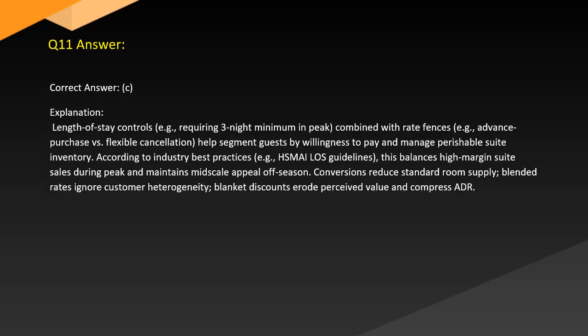Answer. Correct answer: C. Explanation. Length-of-stay controls, e.g. requiring a 3-night minimum in peak, combined with rate fences, e.g. advance purchase versus flexible cancellation, help segment guests by willingness to pay and manage perishable suite inventory according to industry best practices. This balances high-margin suite sales during peak and maintains mid-scale appeal off-season. Conversions reduce standard room supply. Blended rates ignore customer heterogeneity. Blanket discounts erode perceived value and compress ADR.